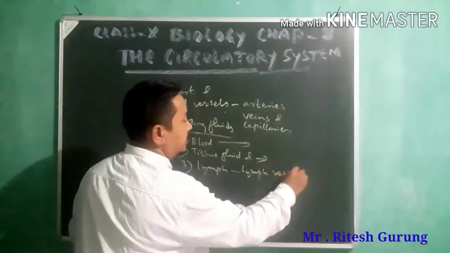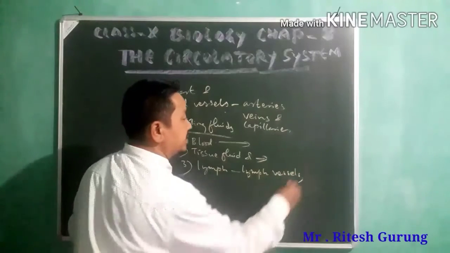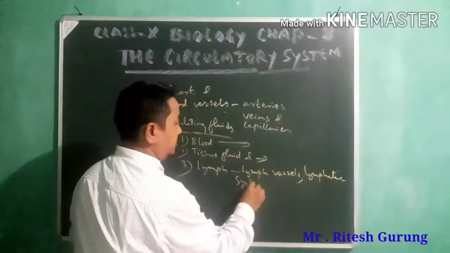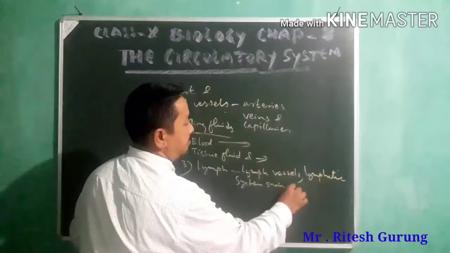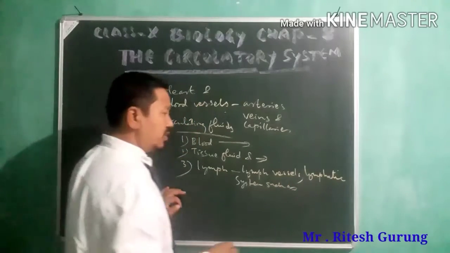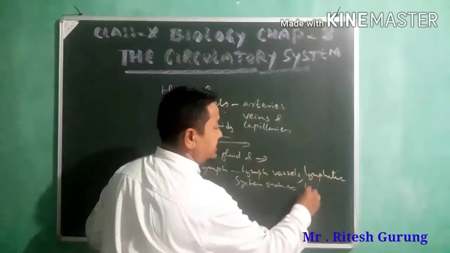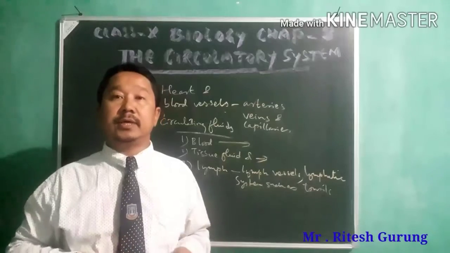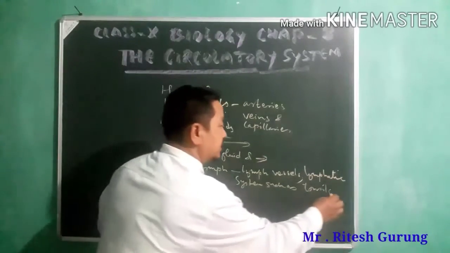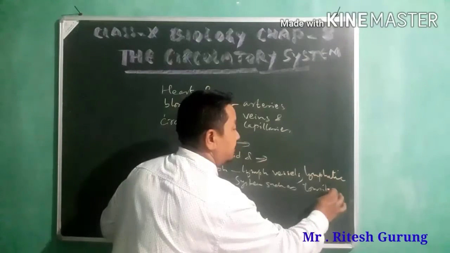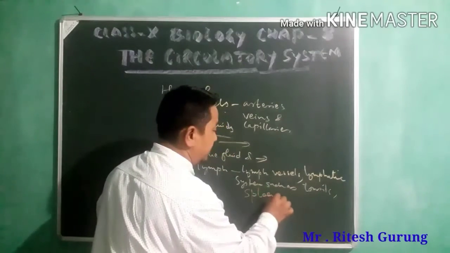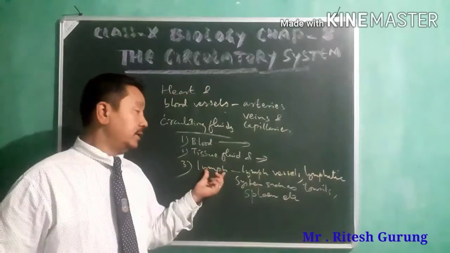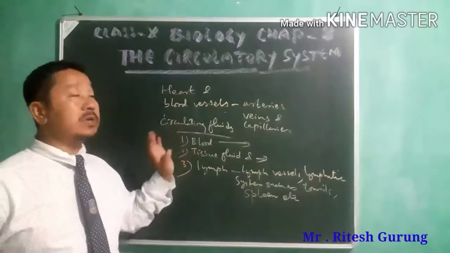Then the lymphatic system, such as your tonsils and spleen. So these are the regions where this lymph is found. So these are the circulating fluids.